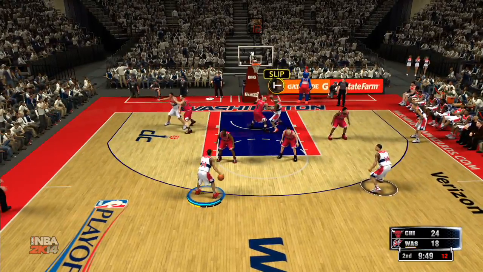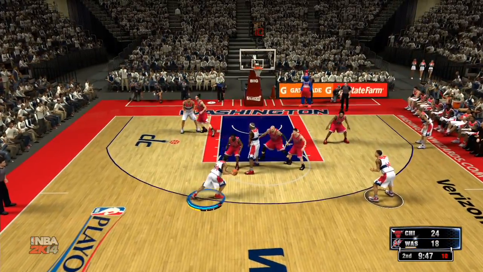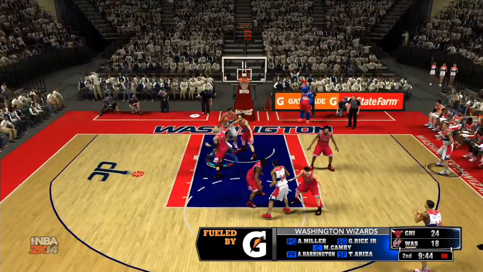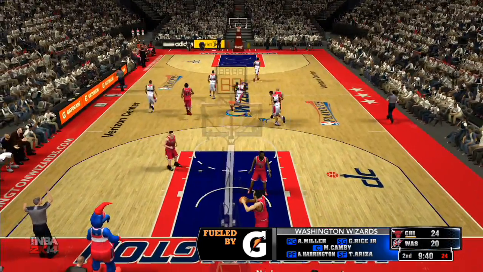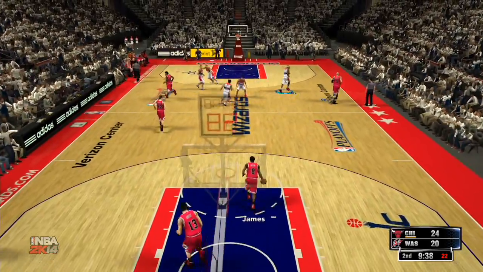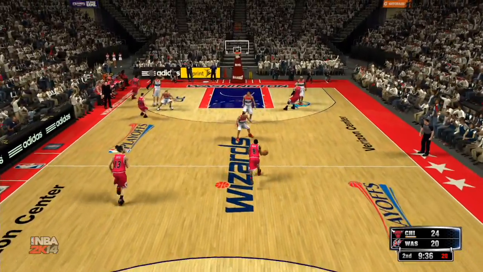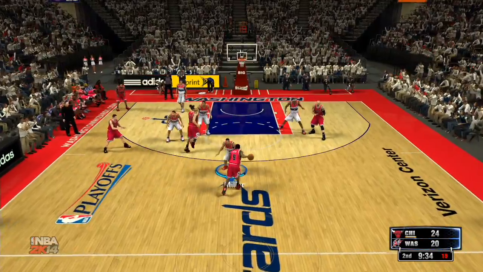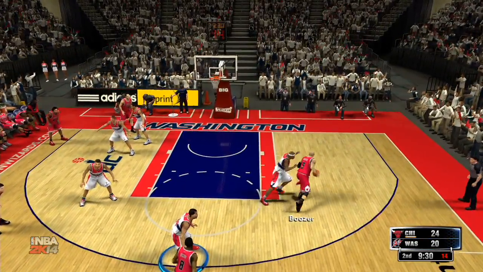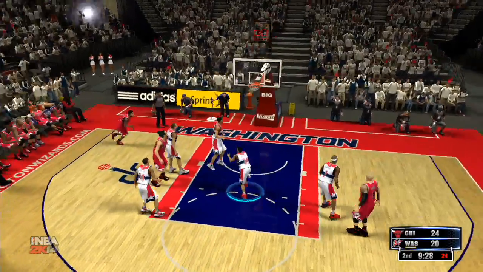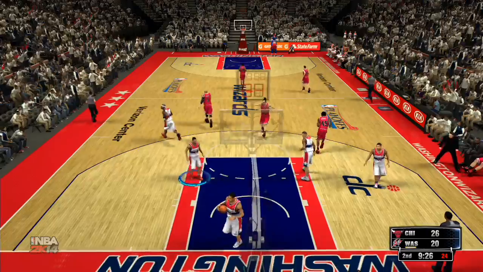Wall getting a screen. Getting another screen. Going the other way this time. Wall inside. Beautiful layup. And Washington cuts the lead to 4. Booker. Fadeaway jumper is good.